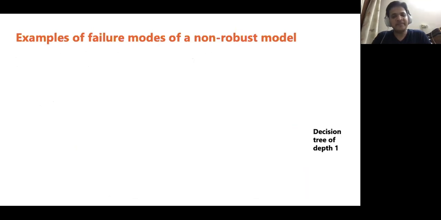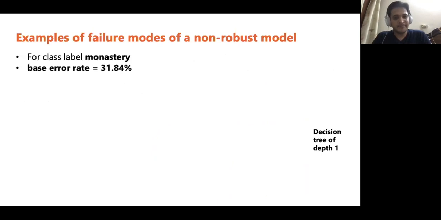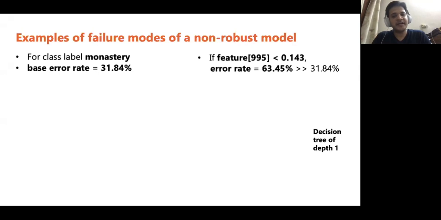Here is another example where we group images by class labels. The class label here is monastery. The base error rate is 31.84%. Our decision tree discovers that if feature 995 is less than 0.143, new error rate is 63.45%, about 31% higher than the base error. Now, what is this feature looking for?